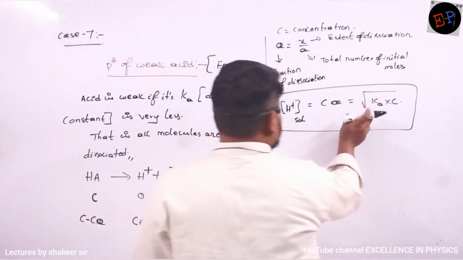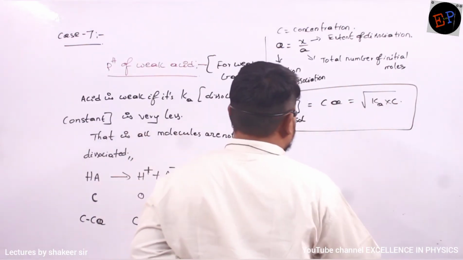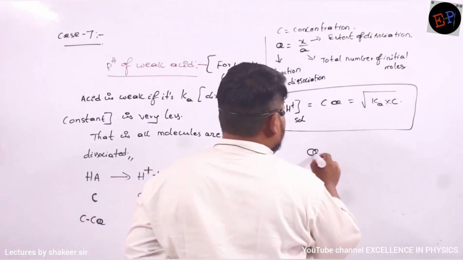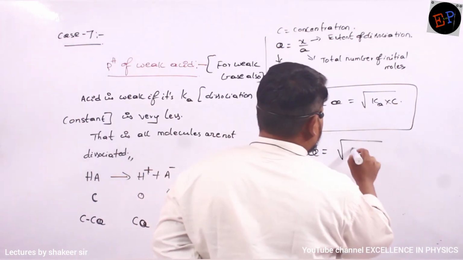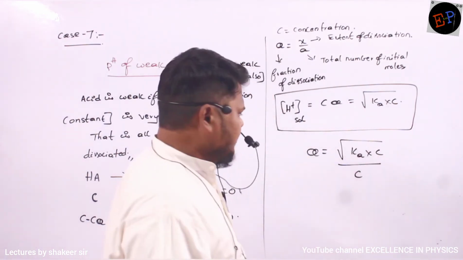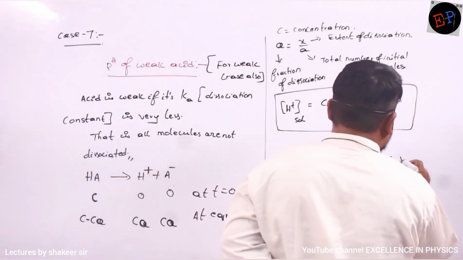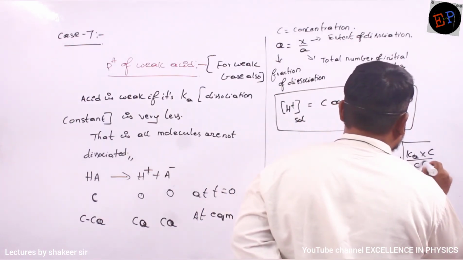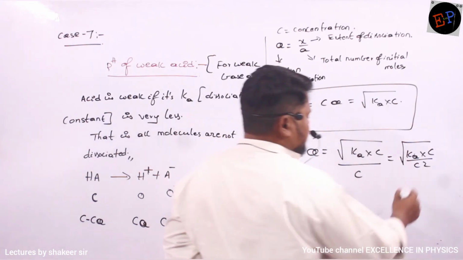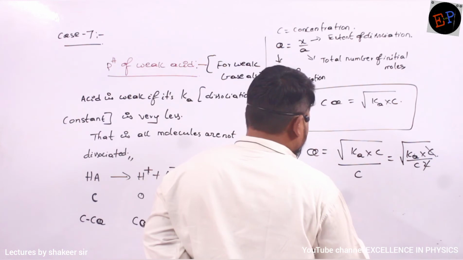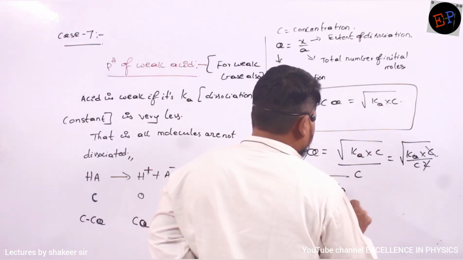So therefore, from this I can calculate the alpha value. What is the alpha value? Alpha value will be how much? This is equal to square root of Ka multiplied by C divided by C. So C, if I want to take inside this root, then I have to write Ka into C divided by C square. So the square and C get cancelled. So alpha value is equal to square root of Ka divided by C.